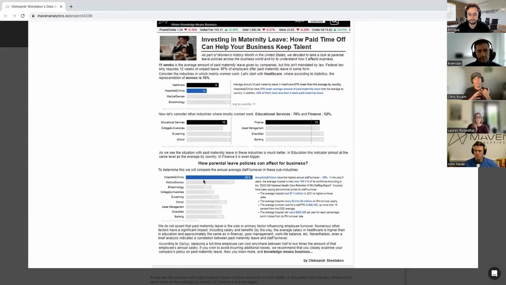So when we combine low leave with high turnover, we get this really compelling story along with costs. Say roughly the average hospital can save about $260,000 a year by reducing its turnover rate here. So lots of love here. I think he did a great job sourcing external data, and I think he used a crisp, clean visual style to tell this. So great job, Oleksandr.